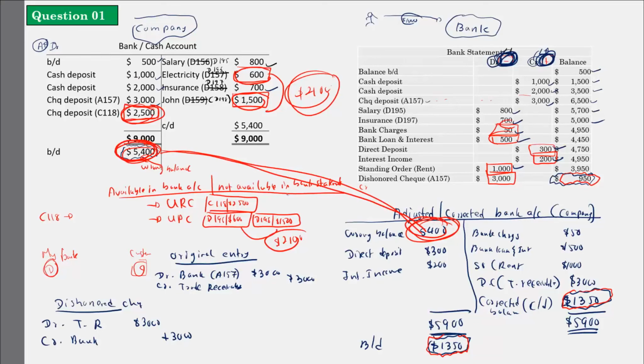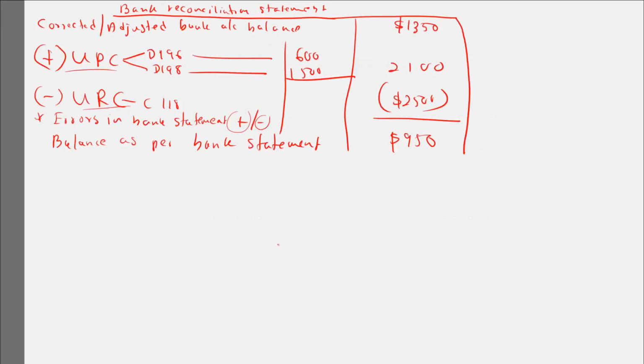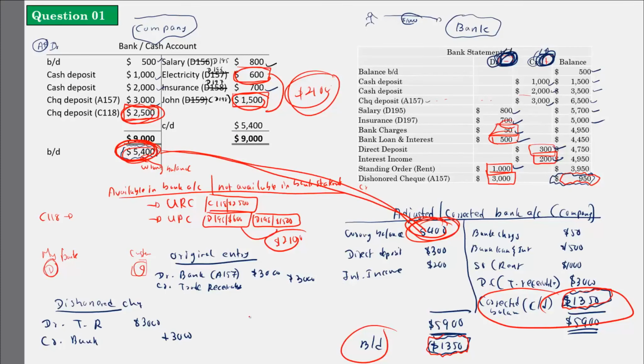The closing balance of the adjusted bank account is recorded in the statement of financial position under current assets or current liabilities. So what you have to understand, in the statement of financial position, you have current assets, right? Under current assets you have bank, right? Under bank you have to write this 1350 corrected balance only, not these wrong balances. Don't write these wrong balances. You have to write this correct balance 1350 only. That one you write under current assets if it is a positive bank balance. If you have a negative bank balance, that means an overdraft, you have to write it under current liabilities.